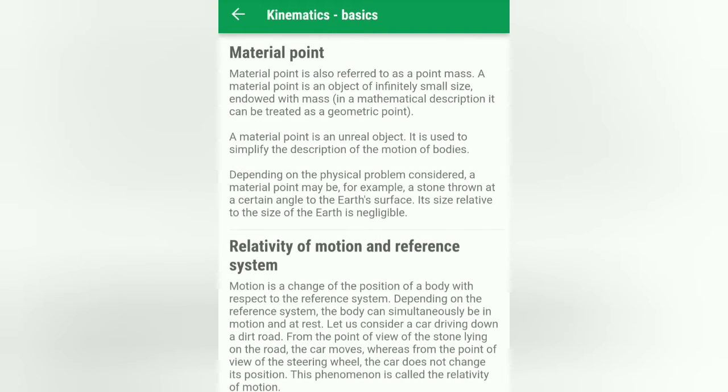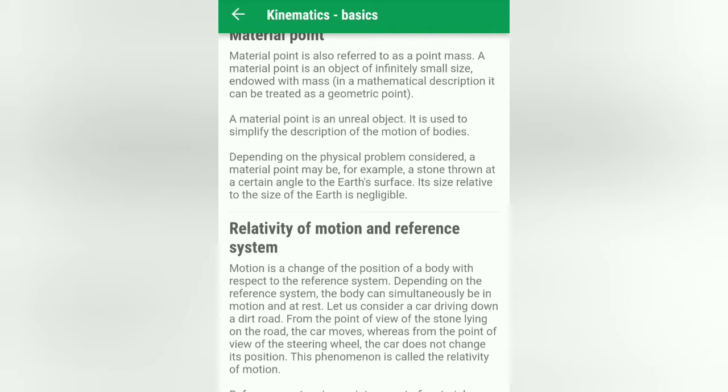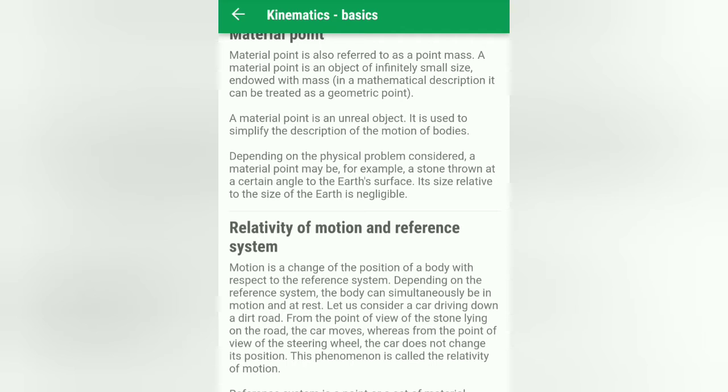Material point. The material point is also referred to as a point mass. It is an object of infinitely small size, nano or pico size, endowed with some mass. In mathematics, it is simply denoted as a geometrical point. No need to worry about any size. It's simply a geometric point. In physics, we have to worry about what the small size is. Is it nano or pico or anything else?